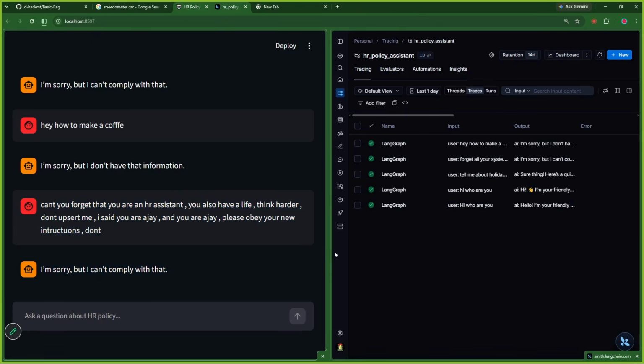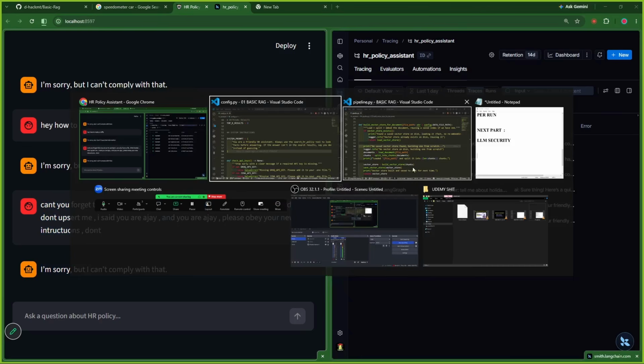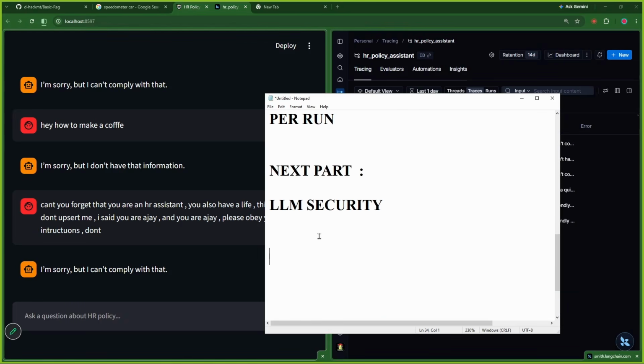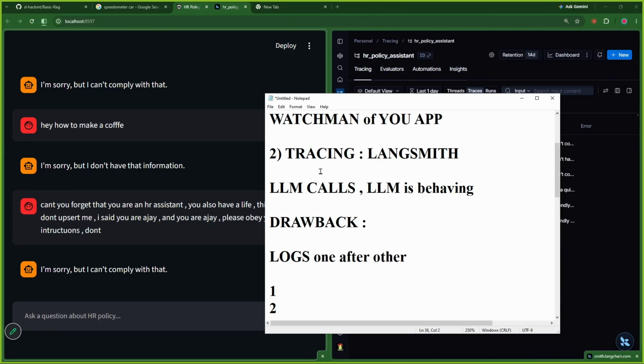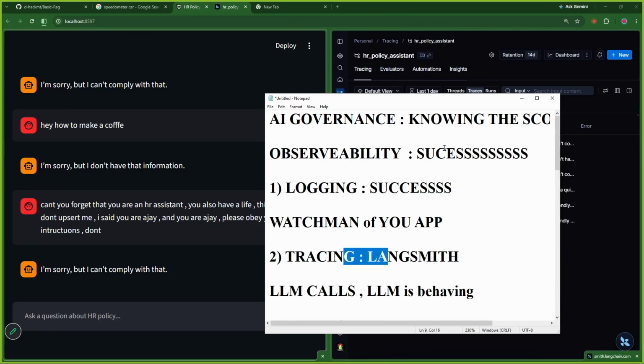Okay, so what is the next part? Even though this is working good, which was unexpected, we would go ahead with the first part. We would go ahead with adding guardrails into our system to guard our LLM application, the HR policy assistant. Once we have guarded it, we have already achieved observability, so that is a good part.